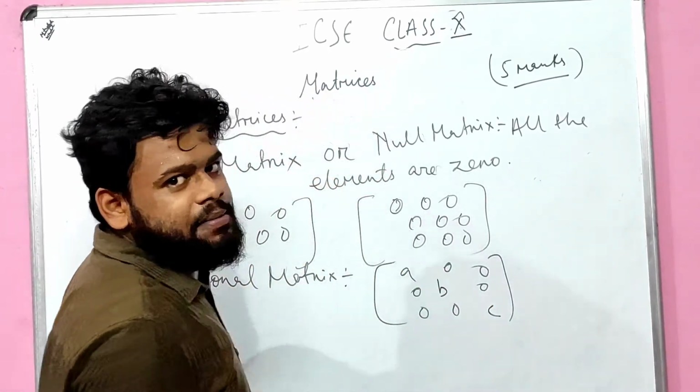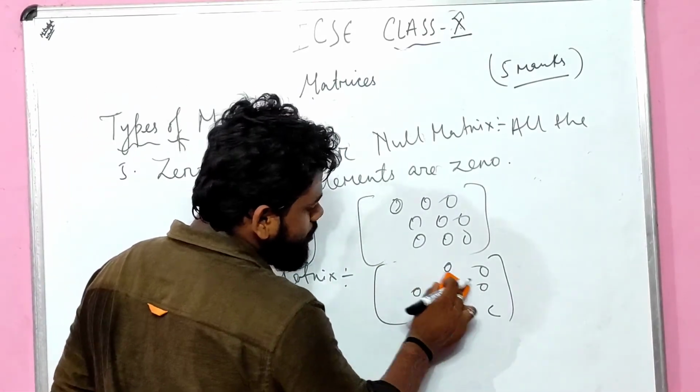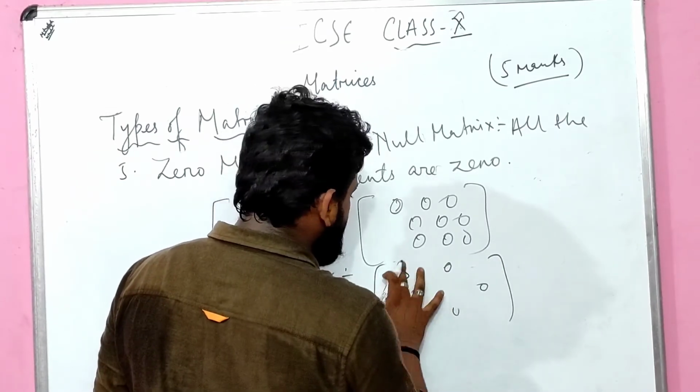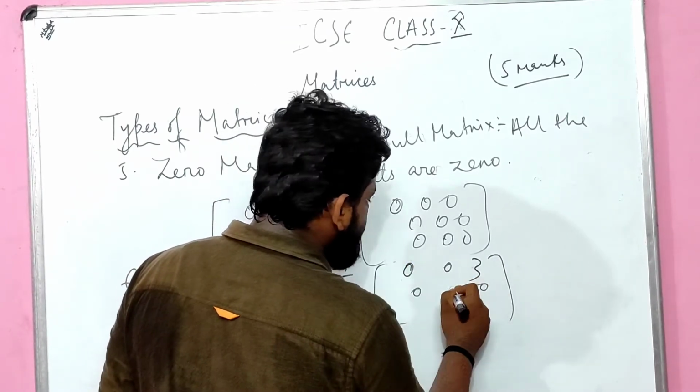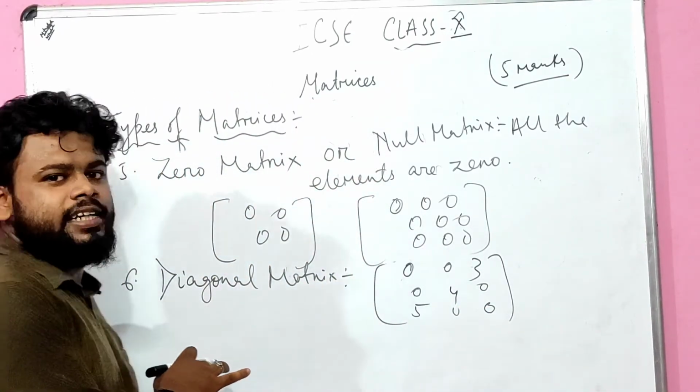Now you might be thinking, sir, why will we write in this way? Can we write in this way? Yes, you can write in this way also, son. In this way also you can write 3 4 5, in this way also you can write it down. I hope the concept is pretty clear to you, right?